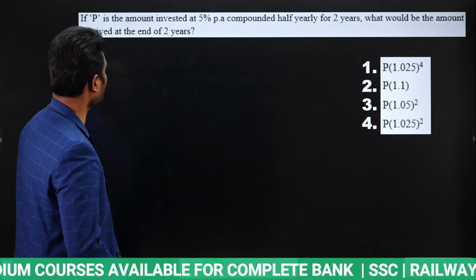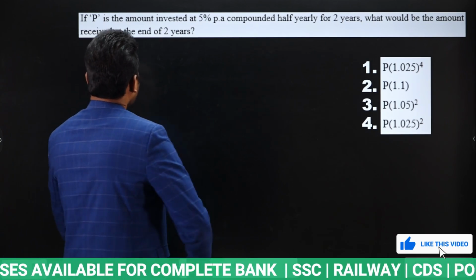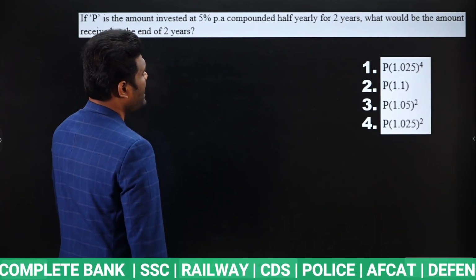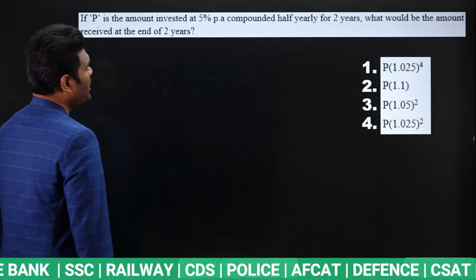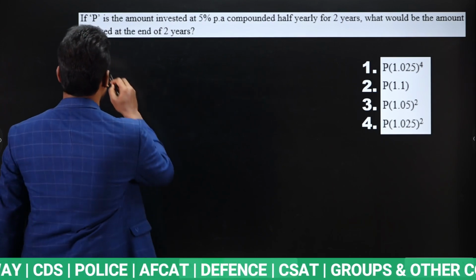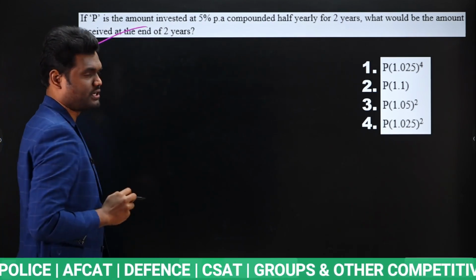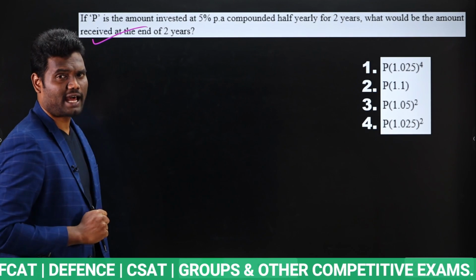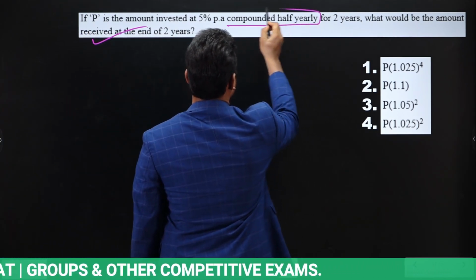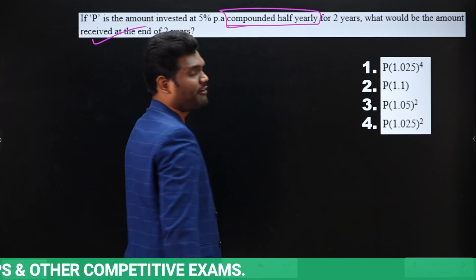Okay. Next. If P is the amount invested at 5% per annum compounded half yearly for 2 years, what would be the amount received at the end of 2 years? So we need to know amount received, okay, at the end of 2 years. Now this is how the options are given. Now if you observe here, it is said compounded half yearly. It's not annually, compounded half yearly.